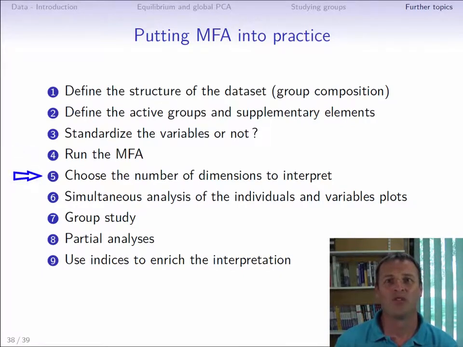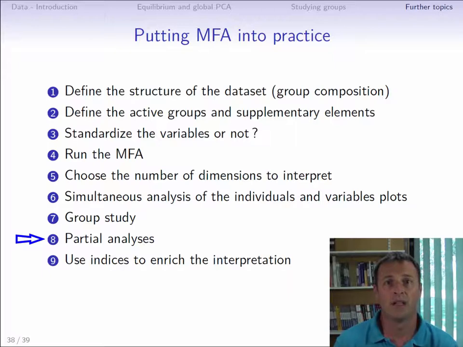Next, it's necessary to choose the number of dimensions to be interpreted by looking, for example, at a plot of the eigenvalues of the MFA. Then we begin by interpreting simultaneously the individuals plot and the variables plot before using the specific outputs of the MFA to study the groups overall, to see first which groups resemble each other with the help of the groups plot, and second, which are the individuals not seen in the same way by each group with the help of the partial points plot.